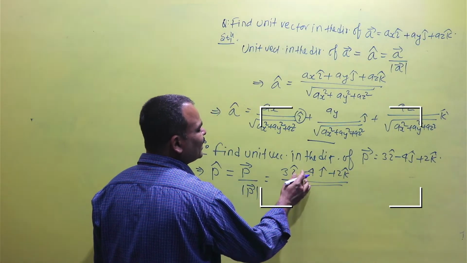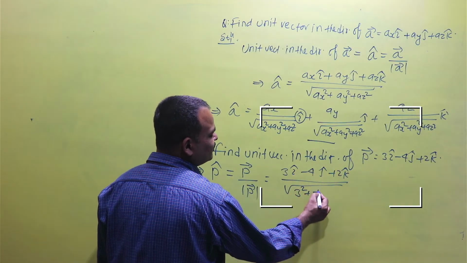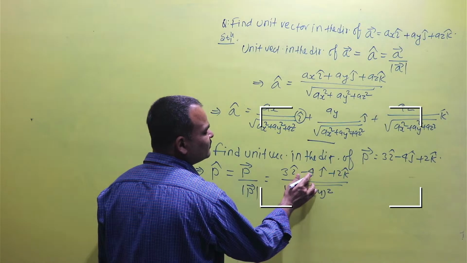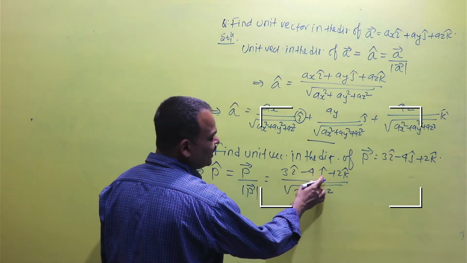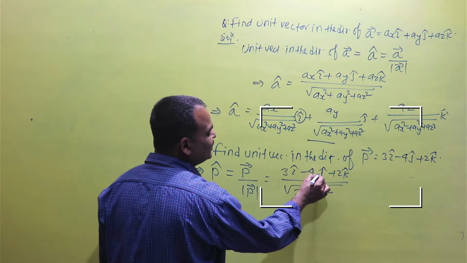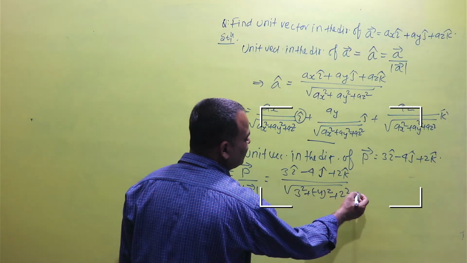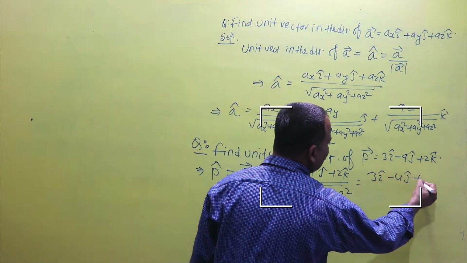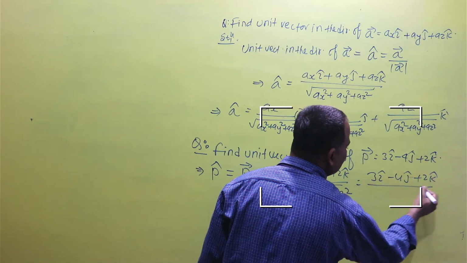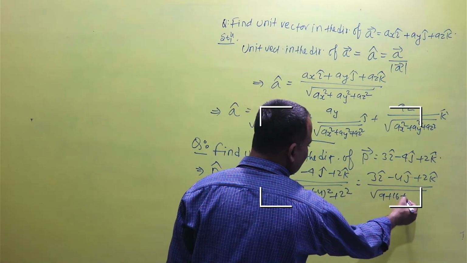Mod of vector p is the sum of the squares of the components of I, j and k: 3 square plus minus 4 square. Here the minus 4 is the magnitude of the y component j, so it is taken minus 4 square plus 2 square, and that is 3I cap minus 4j cap plus 2k cap by under root 9 plus 16 plus 4.